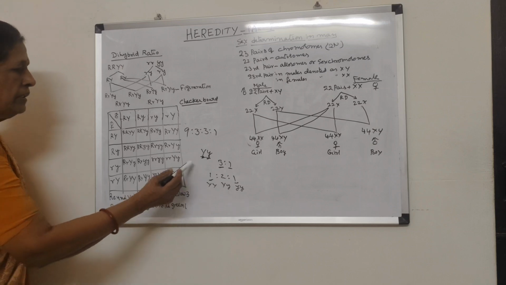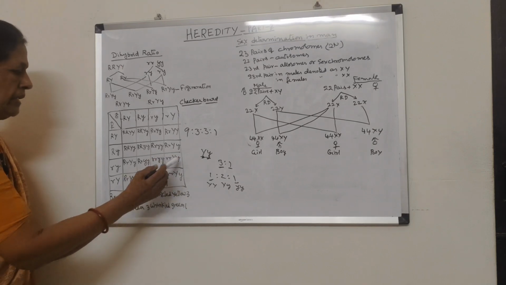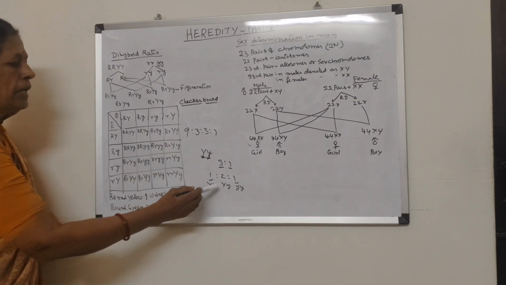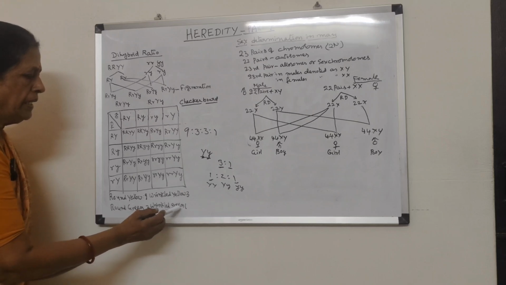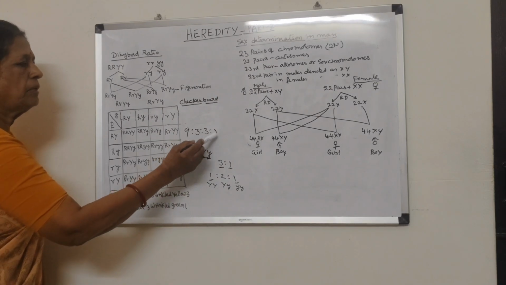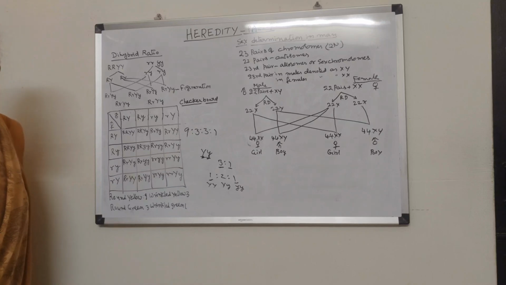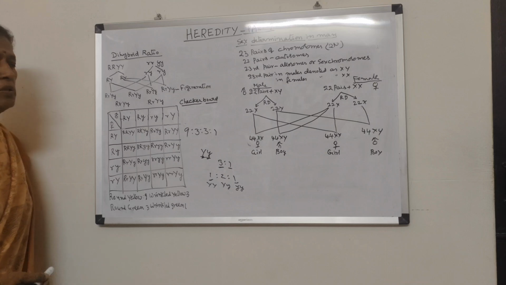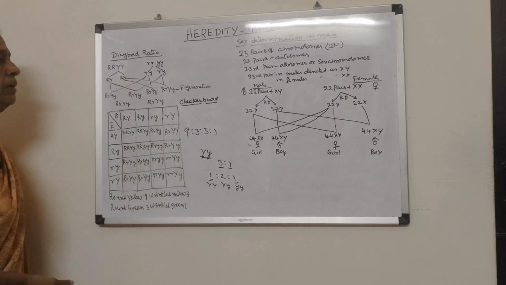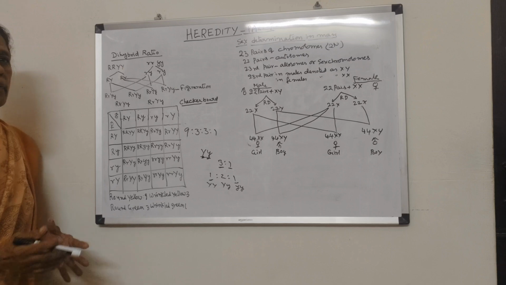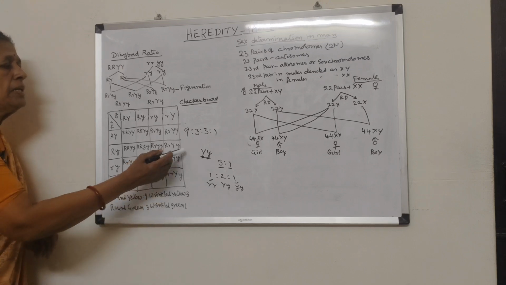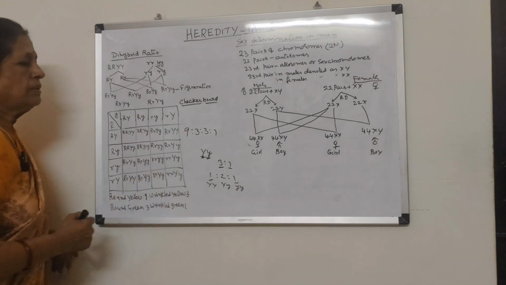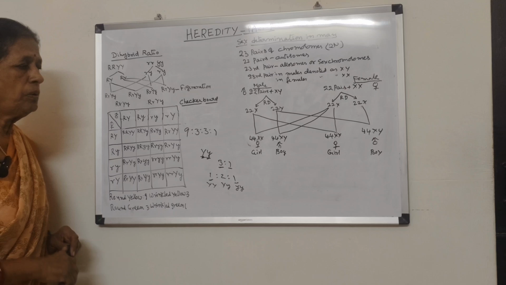we see that 9 parts are round and yellow, 3 parts are wrinkled and yellow, and again 3 parts are round and green, and only 1 part is green and wrinkled. That means only 1 part out of 16 is obtained with recessive characters. So this was called the dihybrid ratio, 9:3:3:1. All these things were done by Mendel. That means random combination of various factors resulted in this ratio, 9:3:3:1. So those were the observations made by Mendel, which were proved to be correct.